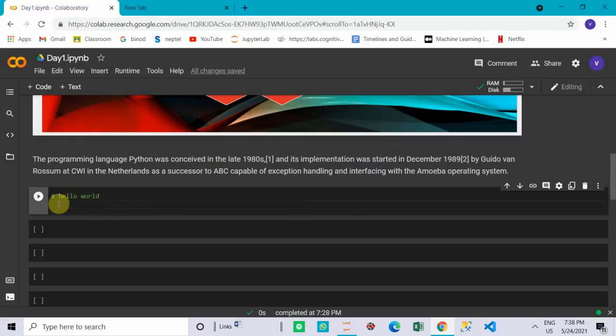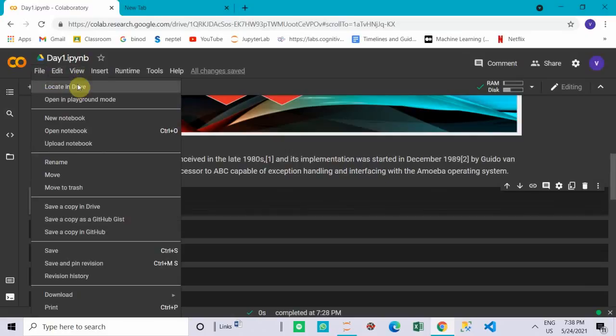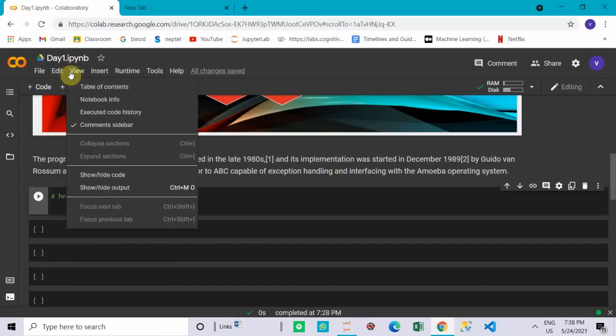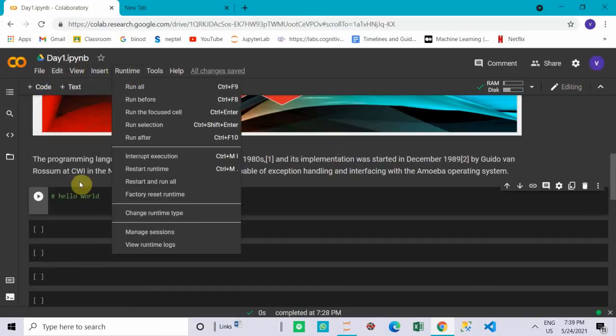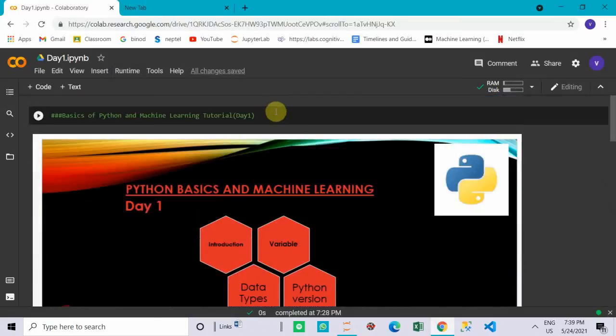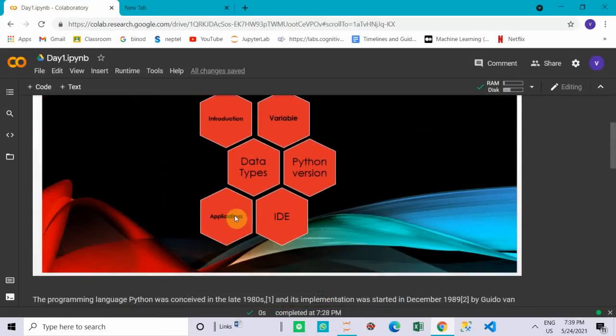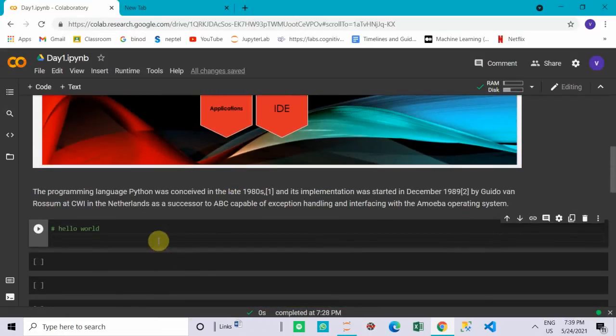So Python is an interpreted language, means it does not require any kind of compilation. It will give output as you write the code. Okay, like this. And there is File, New, Open in, Locate in Drive. You can share this file and insert things like this. There is an option here where you can add a cell for code or add a cell for text. So you can learn by using both text and code. These cells are very useful for that.